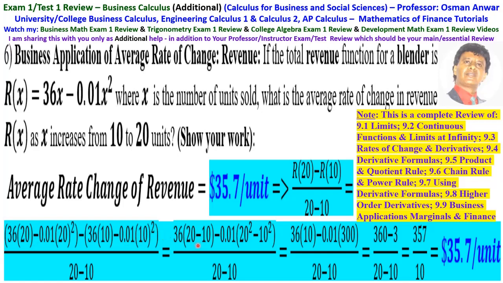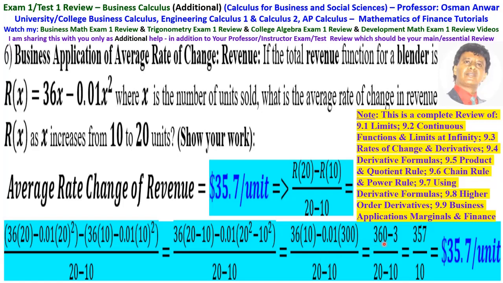So this is equal to 36 times 20 minus 10 minus 0.01, 20 squared minus 10 squared, over 20 minus 10. And that is 36 times 10 minus 0.01, 20 squared minus 10 squared is 400 minus 100, which is 300, over 20 minus 10.